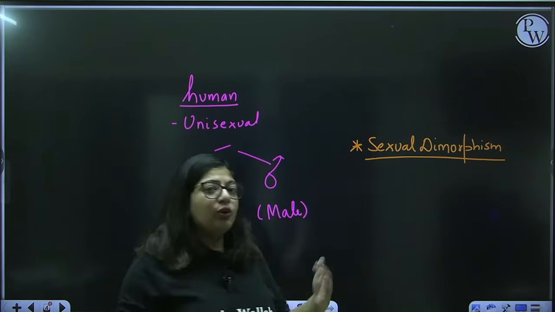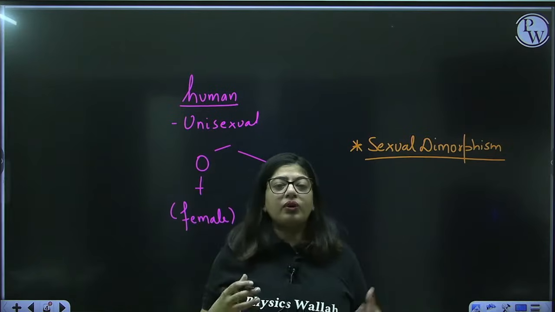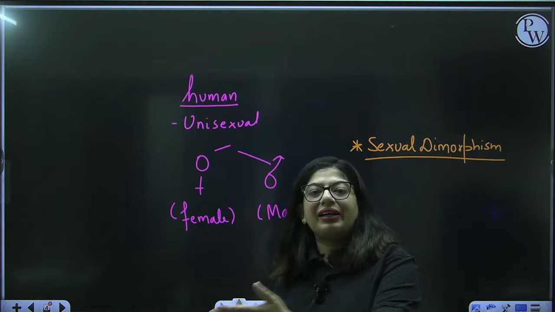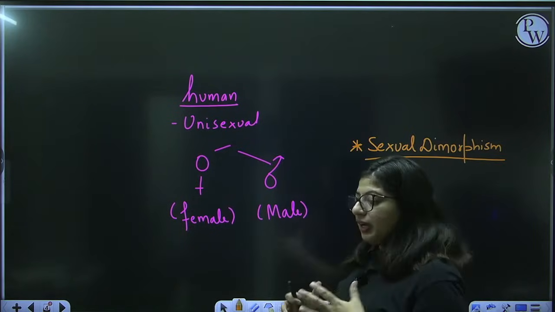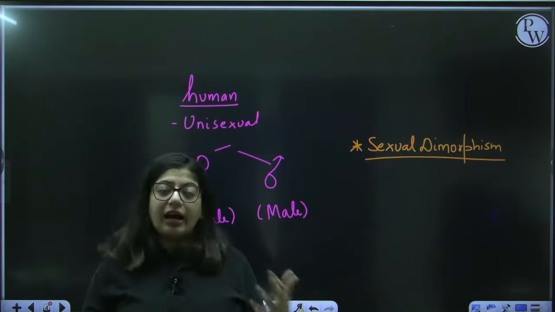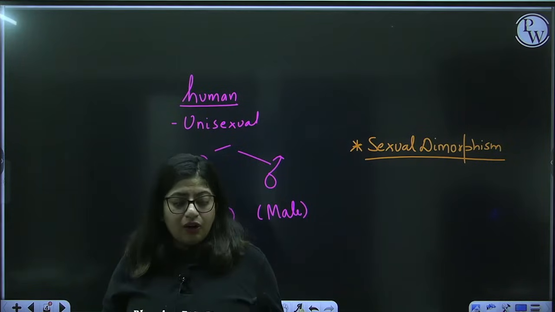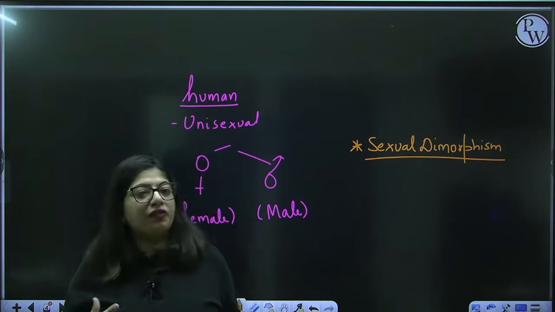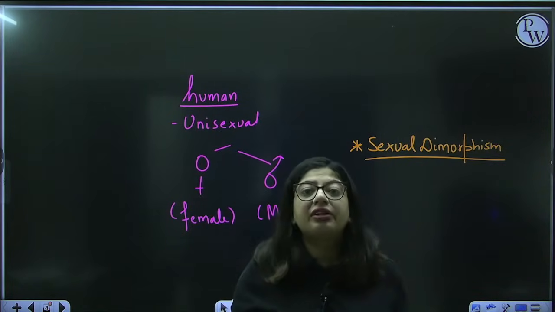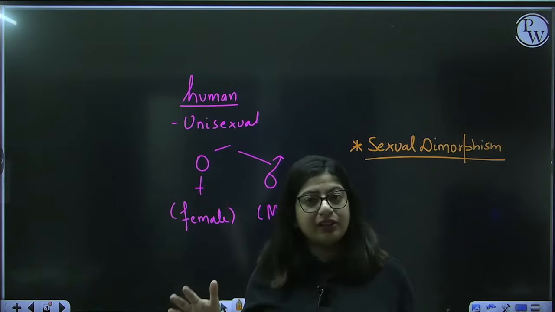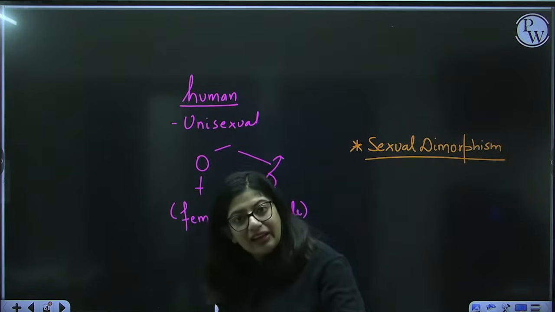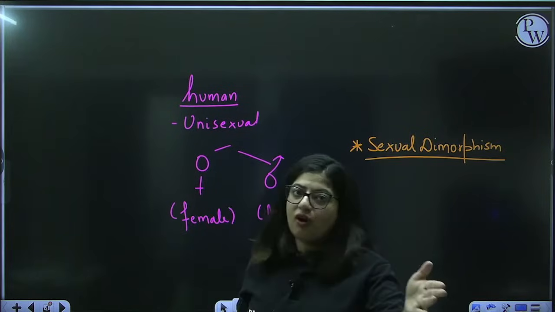Just by looking at an organism, you can say that this is a male, this is a female, because between a boy and a girl there are certain characters. If I am talking about an adult boy and a girl, or a man and a woman, females usually have longer hair, they don't have a beard, they have breasts, right? They have wide hips. So these are certain characters by which you can tell whether it is a female or a male.